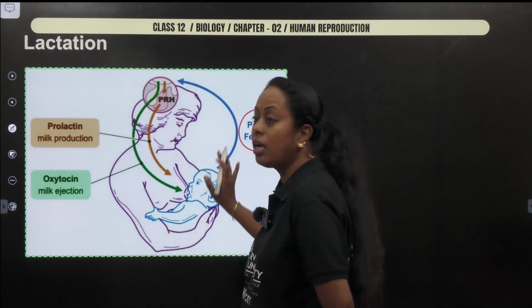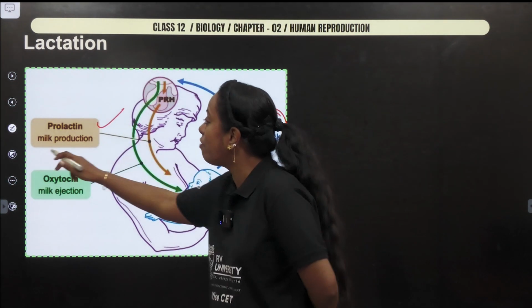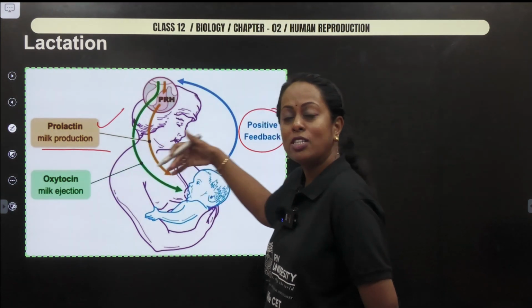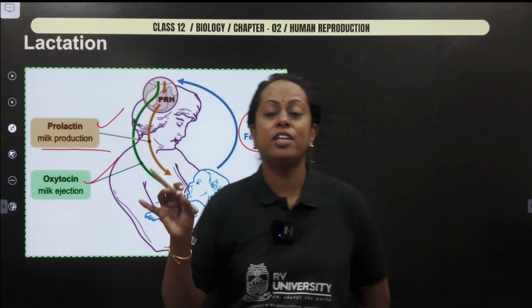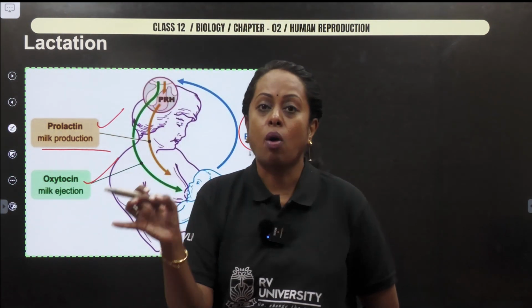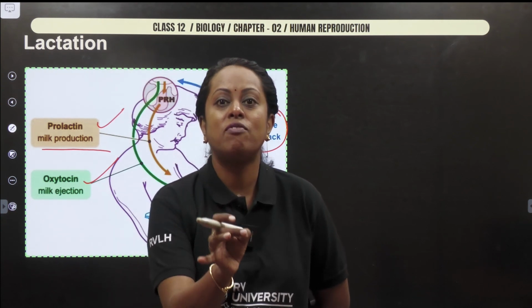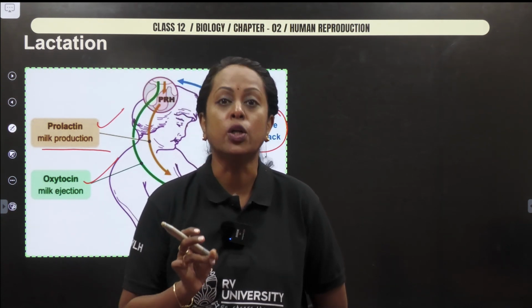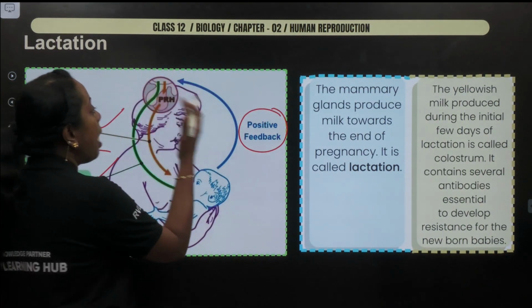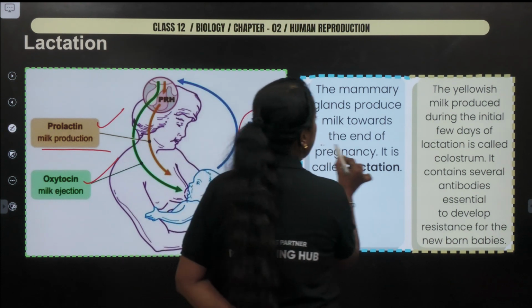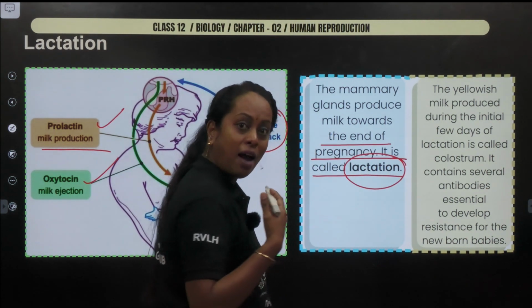You are actually seeing a baby suckling on the mammary gland, which says prolactin is required for production of milk. But if the milk has to be ejected out, it is because of a hormone called oxytocin. And please don't forget that oxytocin not only brings about contraction of smooth muscle, it is a hormone which develops a good bonding between individuals. It is also called the love hormone. So now, mammary glands produce milk at the end of what? Pregnancy. It is called what? Lactation. And what is the point that we have to remember?